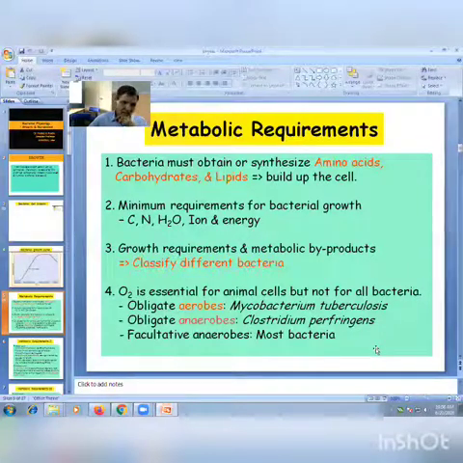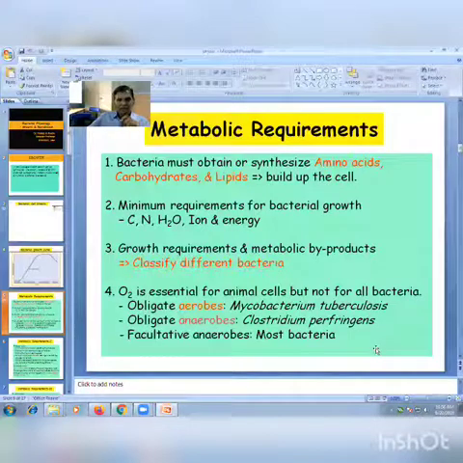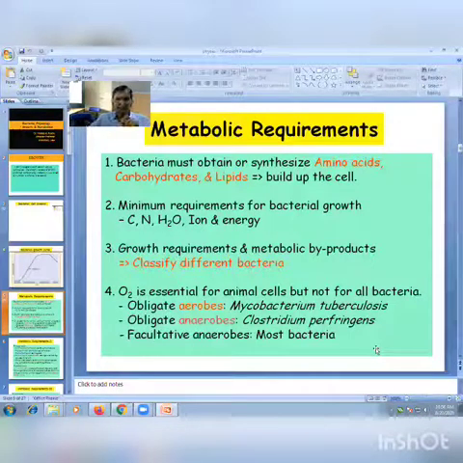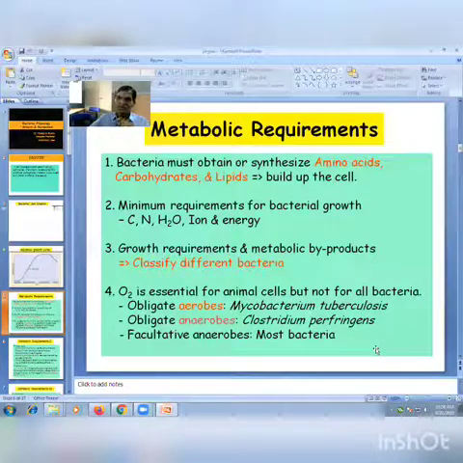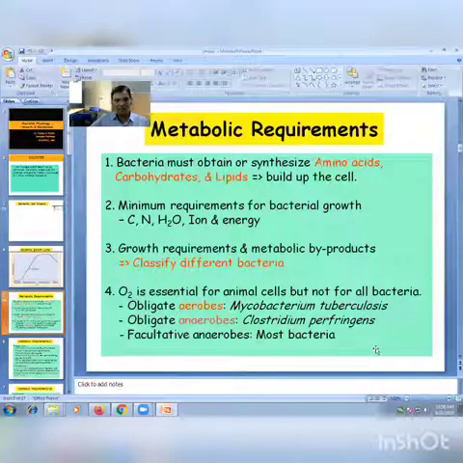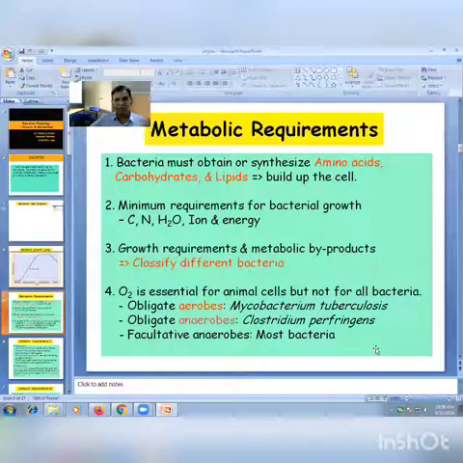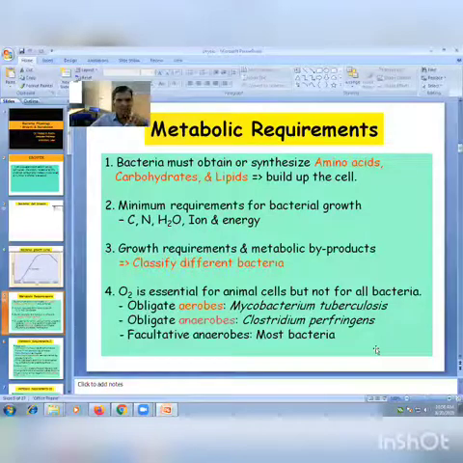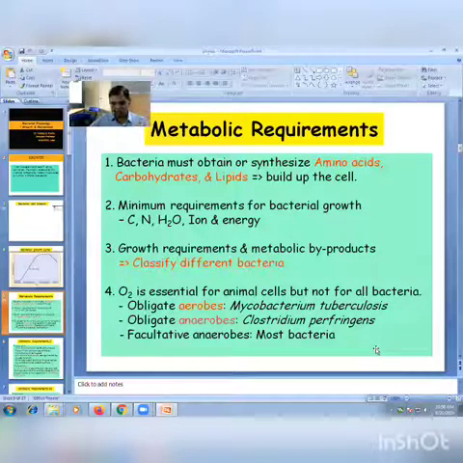After pH, the next factor is temperature. All medically important bacteria require an optimum temperature of 37 degrees centigrade, because human body temperature is 37, and we are studying human pathogens. They are medically important bacteria with an optimum temperature of 37. Optimum means where the maximum growth occurs.